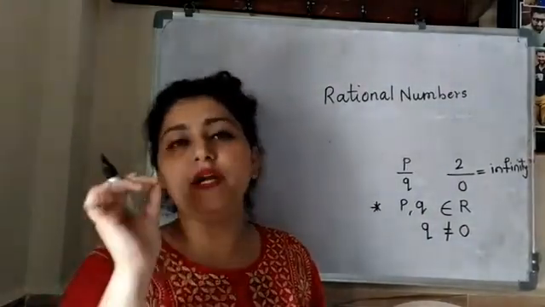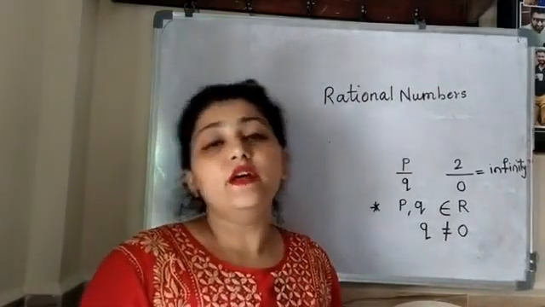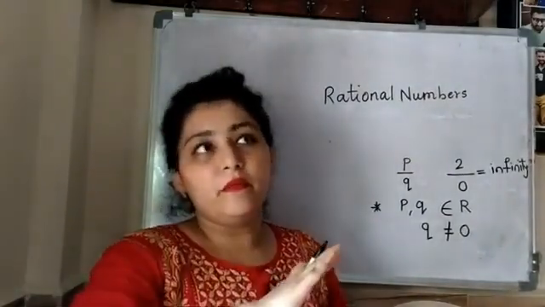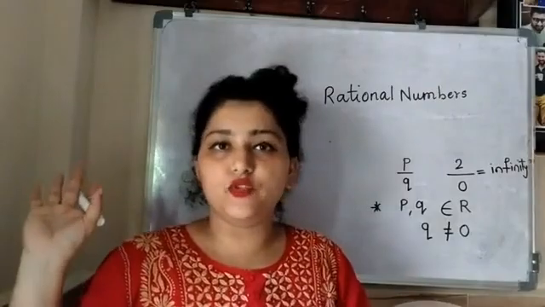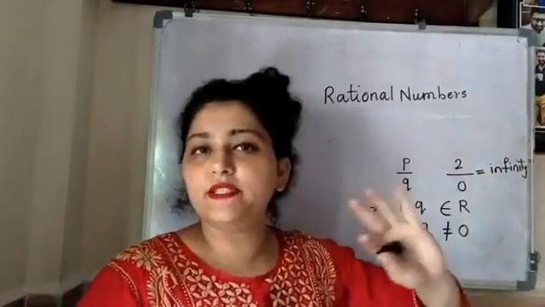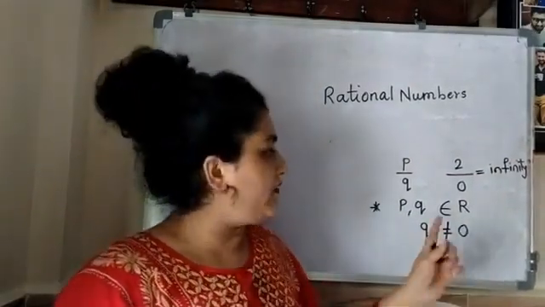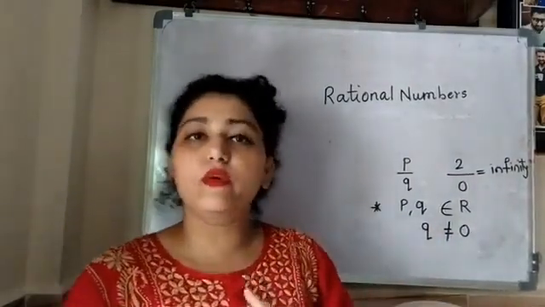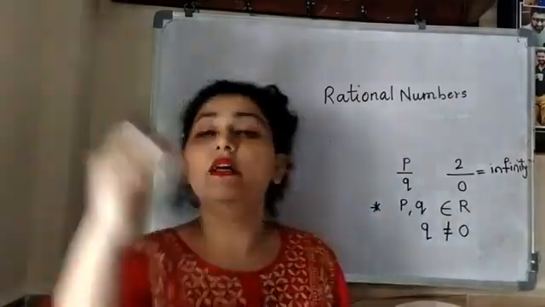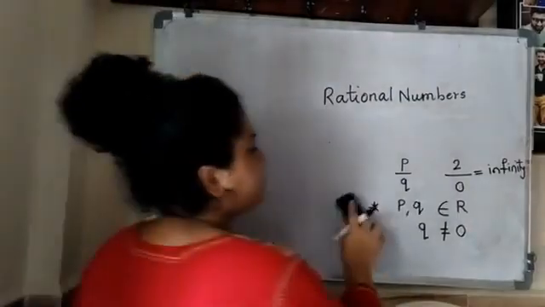Because you cannot divide any number by 0. If you try to divide, you will get infinitely many digits, which means the answer is infinity, it is never going to stop. So that's why the value of q should not be equal to 0 when your number is a rational number. Okay, so let's start.